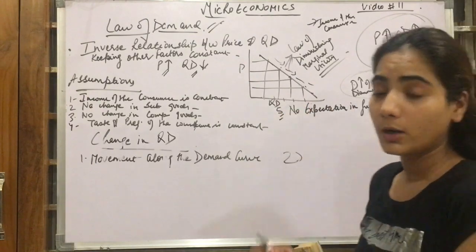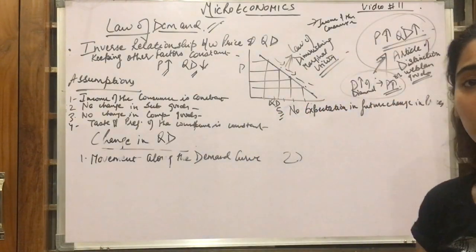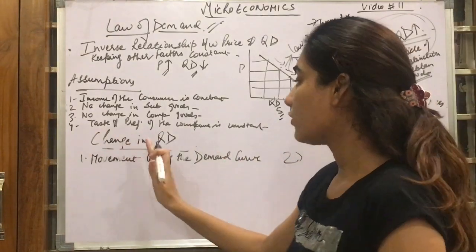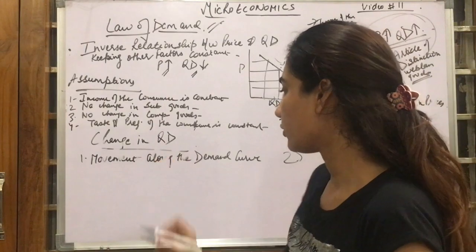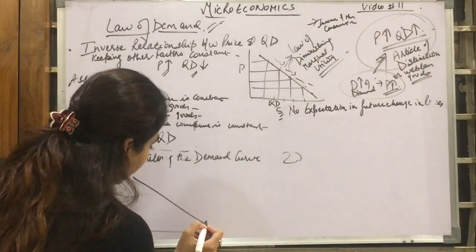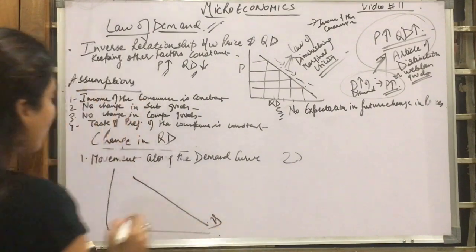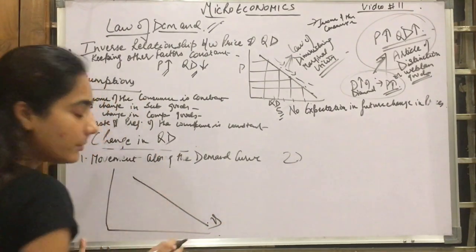Now we are going to talk about the reasons how the demand changes. Under the change in demand, there are two types of change. First is the movement along the demand curve. This is a simple demand curve, right? So what is the movement along the demand curve? That means the demand curve will be the same.